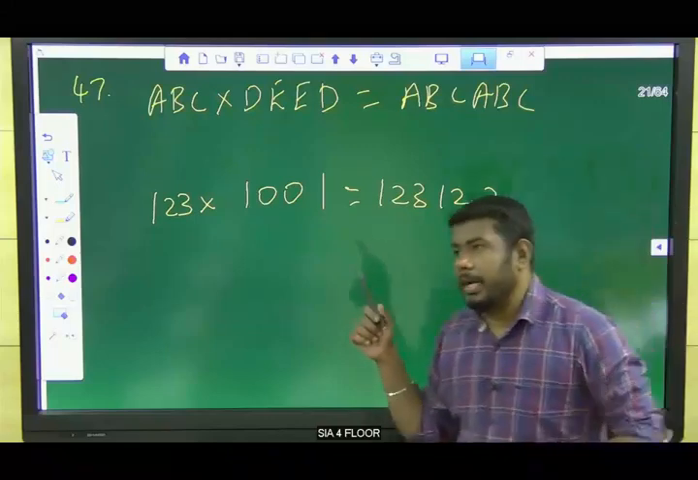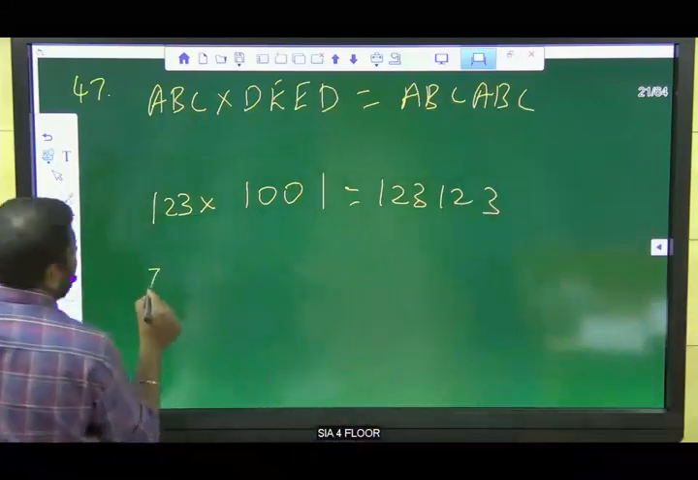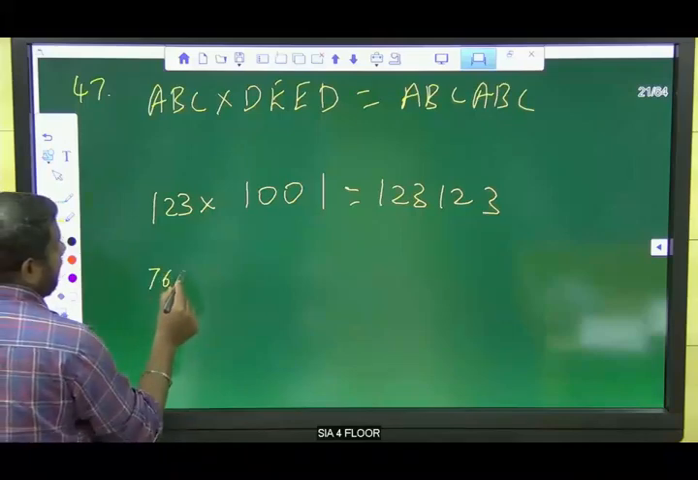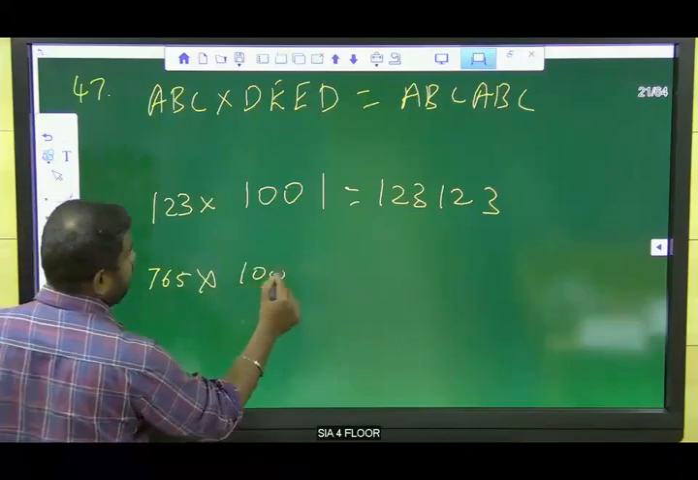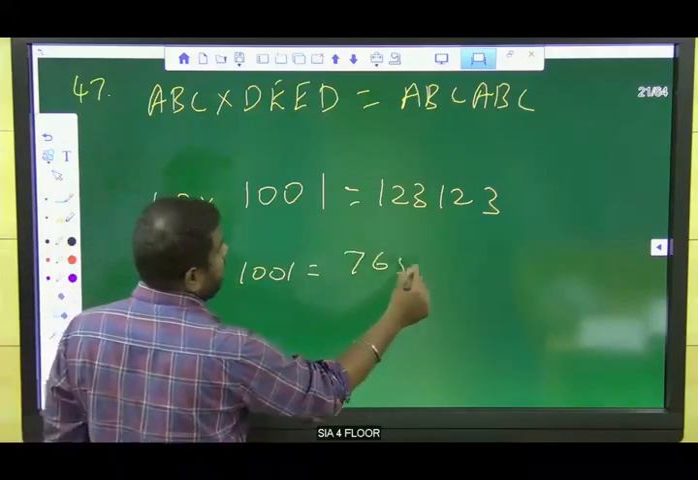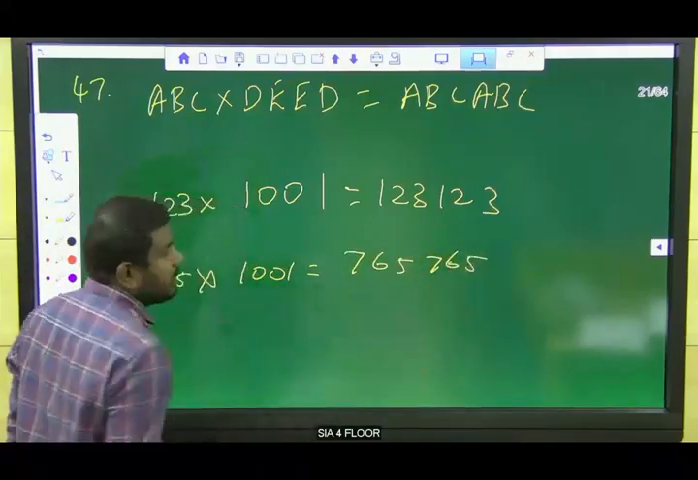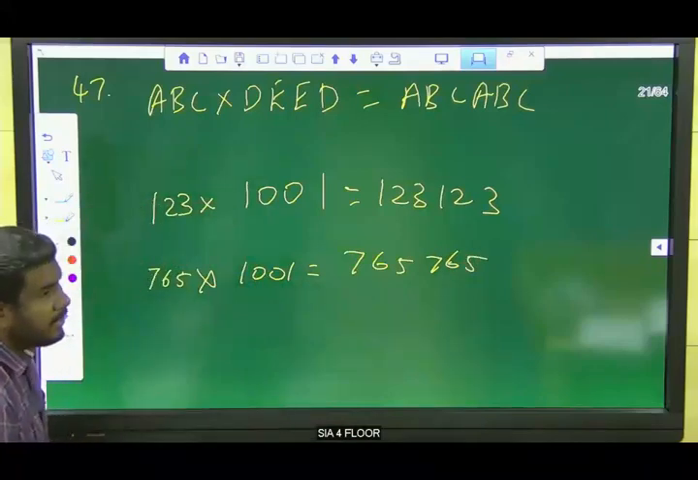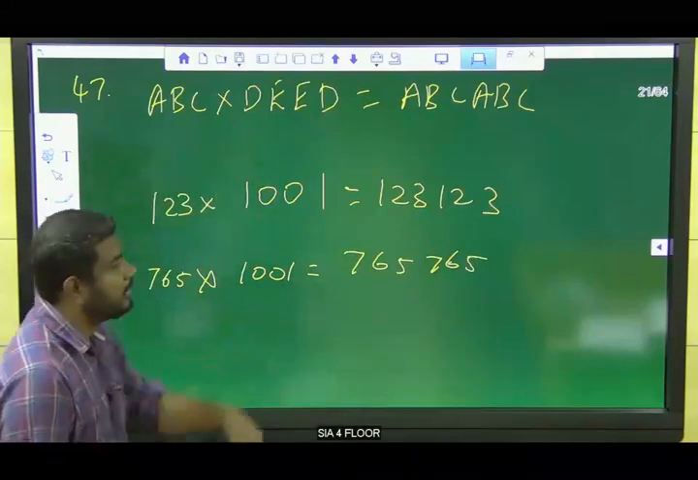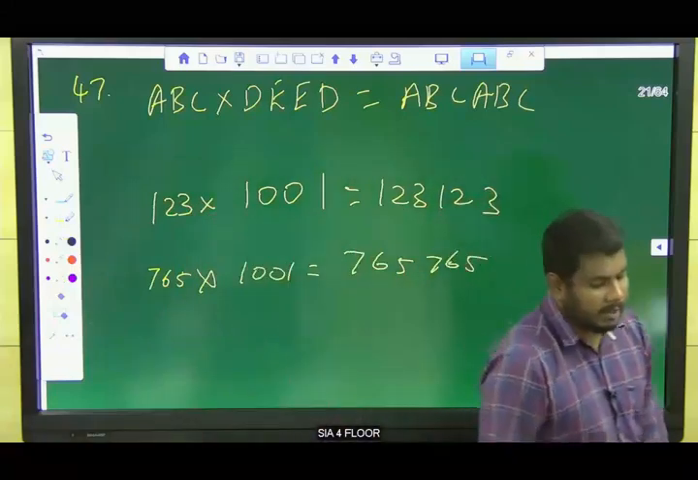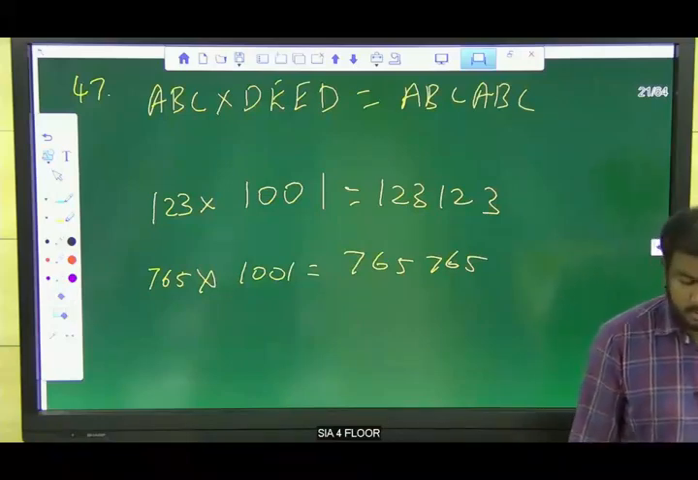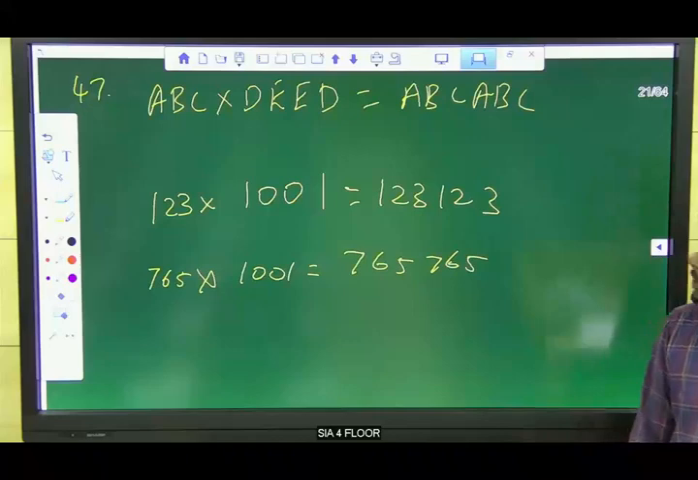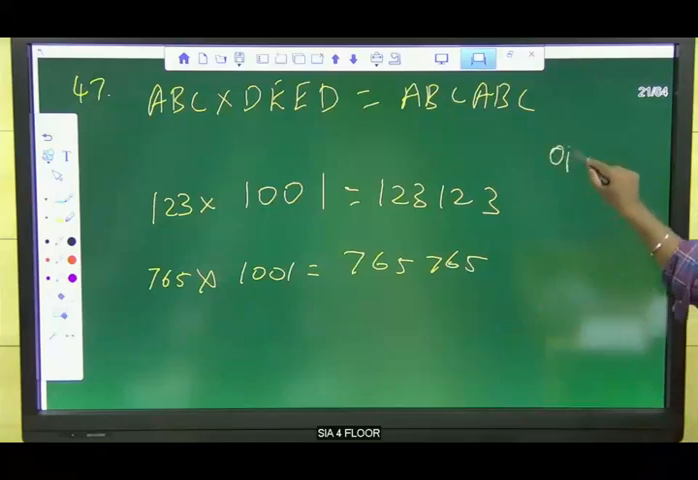Any three numbers, for example 7, 6, 5, into 1001, your result will be like this. So then what will be the answer? D is 1, E is 0. So D is equal to 1, E is equal to 0. The option is C. Option C is the answer for this question. D is 1, E is 0.